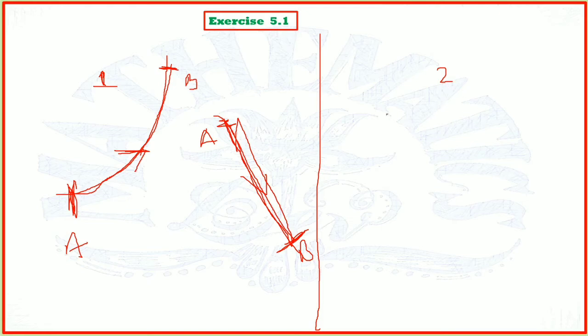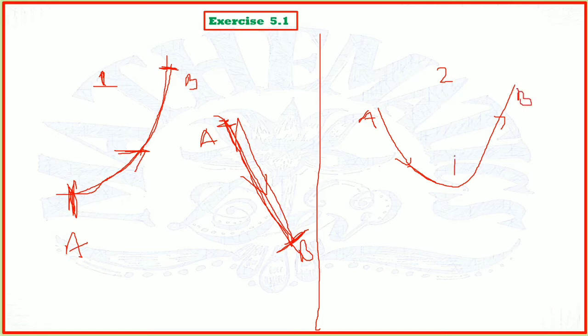While in the second type of questions, the function will suppose be decreasing and then it starts increasing, and you are asked to check its continuity between a and b.